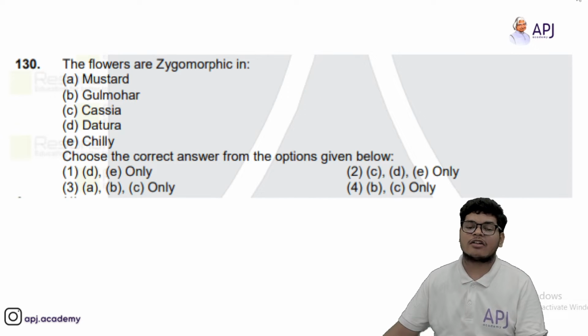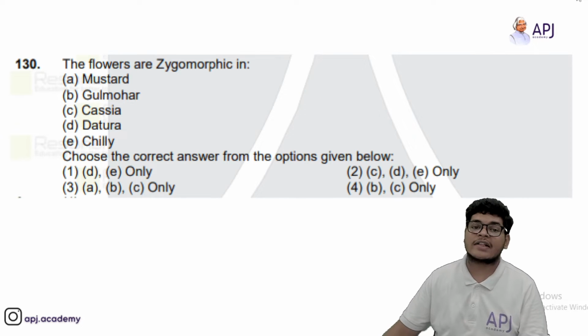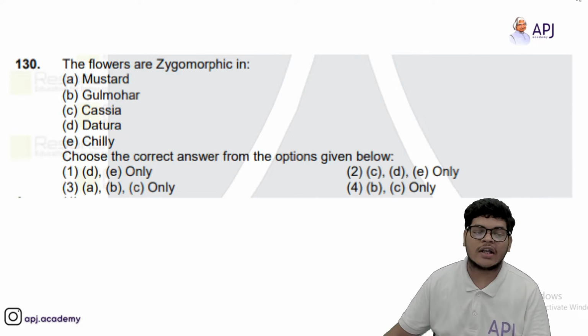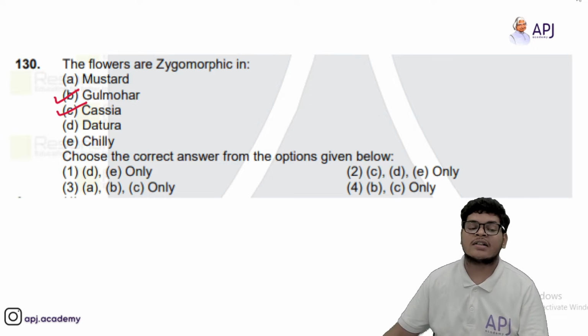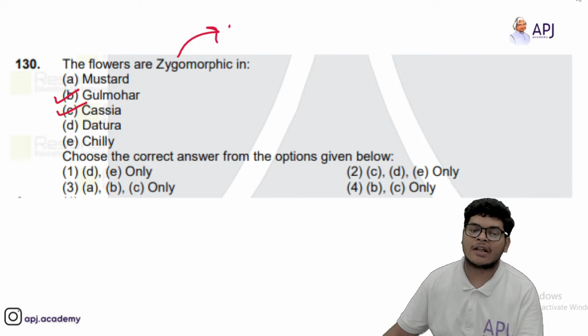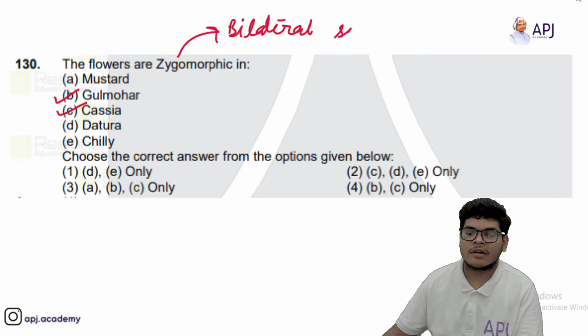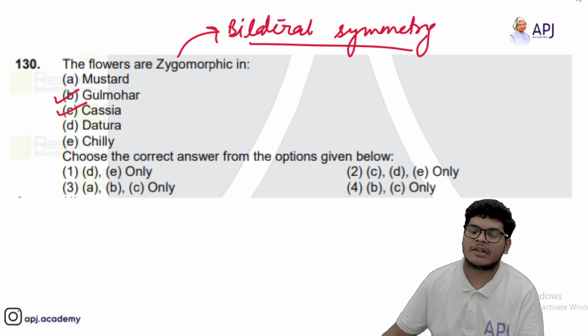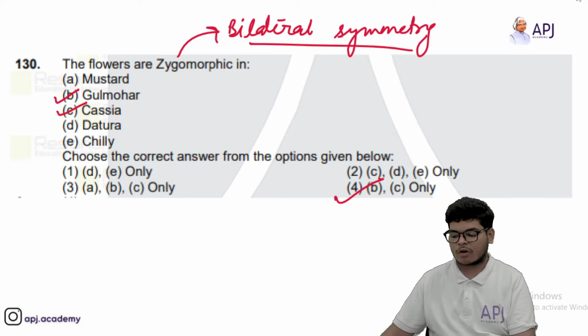Then the flowers are zygomorphic in mustard, gulmohar, cassia, datura and chili. Out of these, in gulmohar and cassia the flowers are zygomorphic. Zygomorphic means bilateral symmetry is present. So in which do we find flowers with bilateral symmetry? We find them in gulmohar and cassia. So the fourth option will be the correct option.